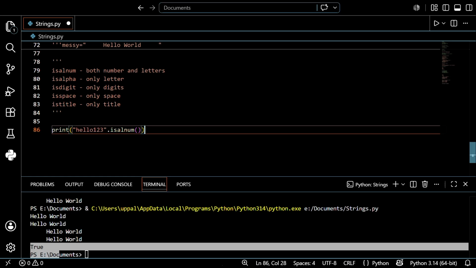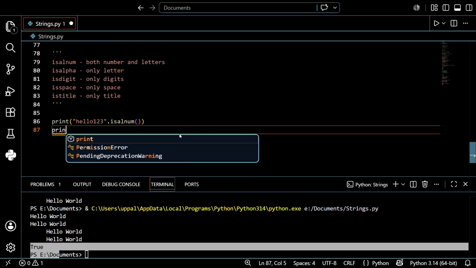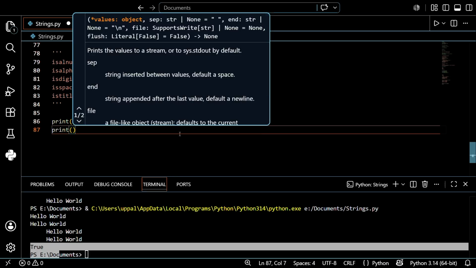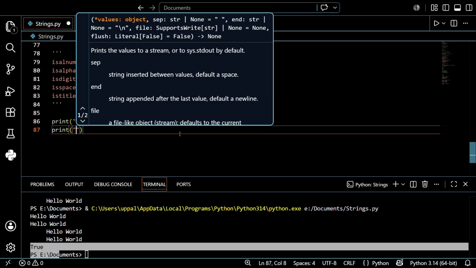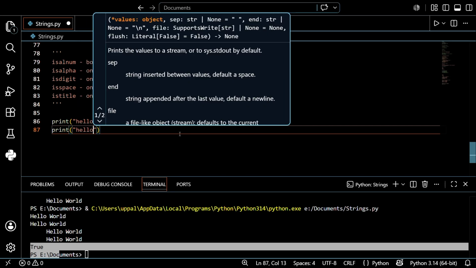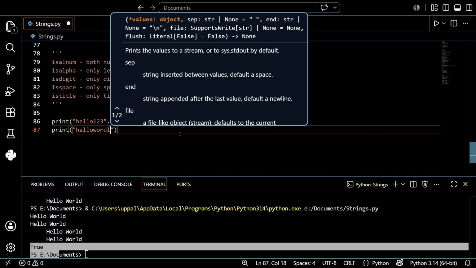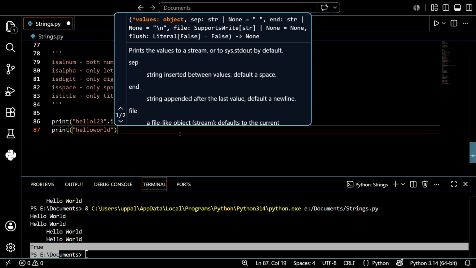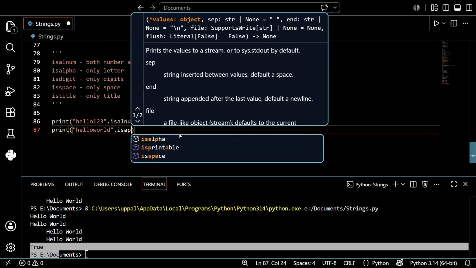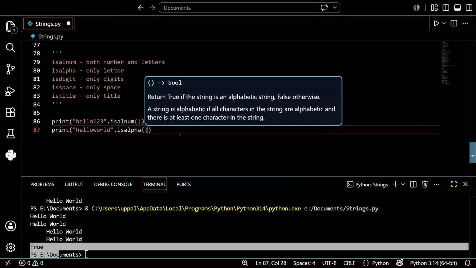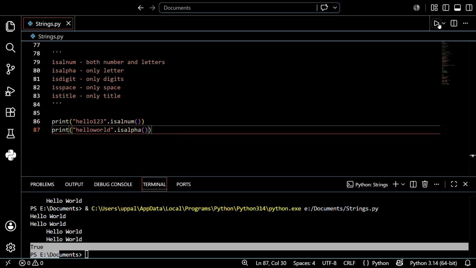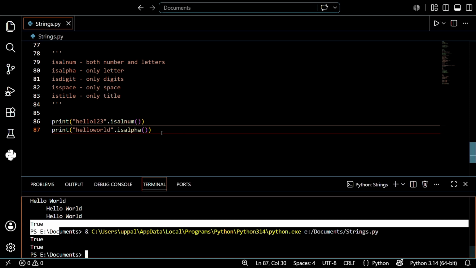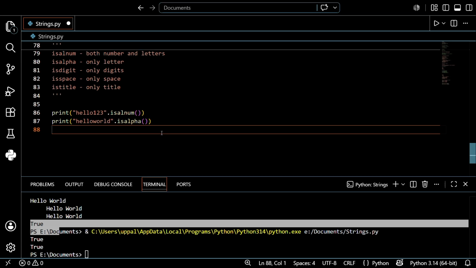I hope you understand. So let's use another one, like print hello world dot isalpha. Before that, just save this and run this. Again true, because it's containing only letters.